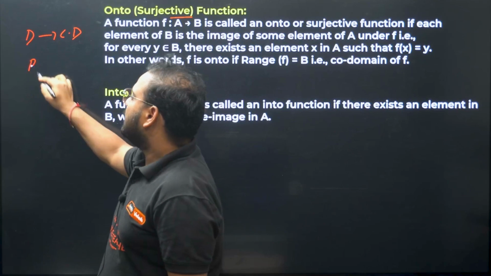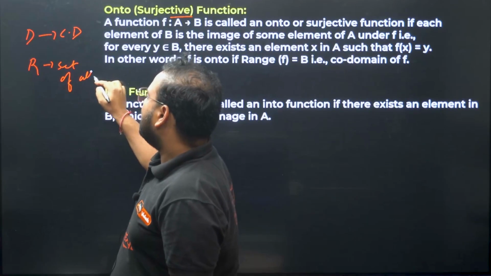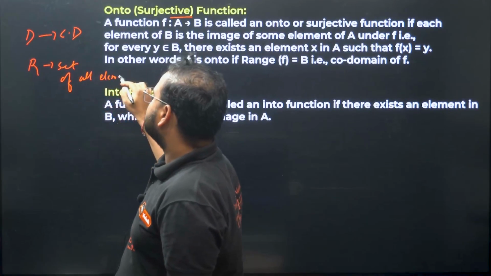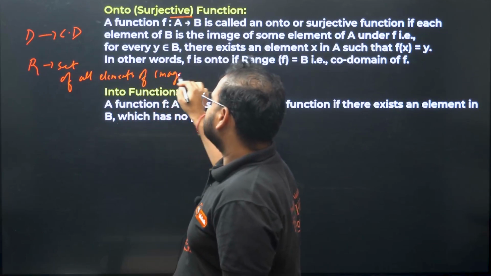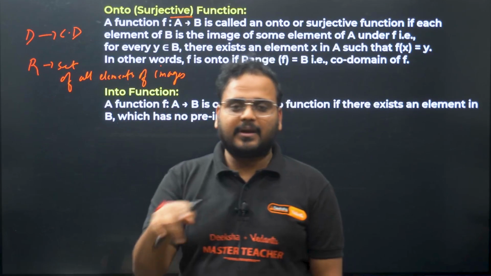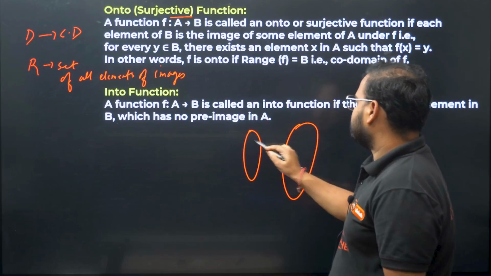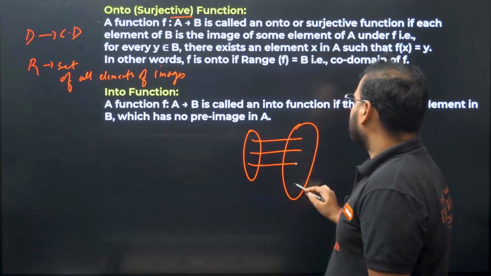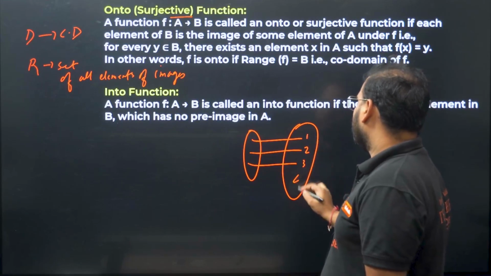What is range? Range is the set of all elements of images. It means if you're doing a mapping, right? Check this out. If I do a mapping like this, here, here, here, I still have some elements left. Let's say this is 1, 2, 3, and 4 is left.